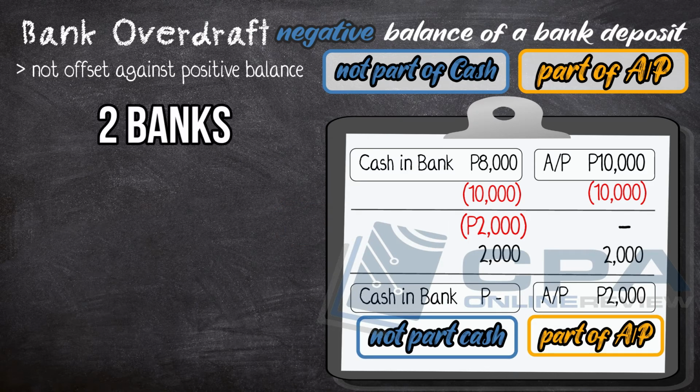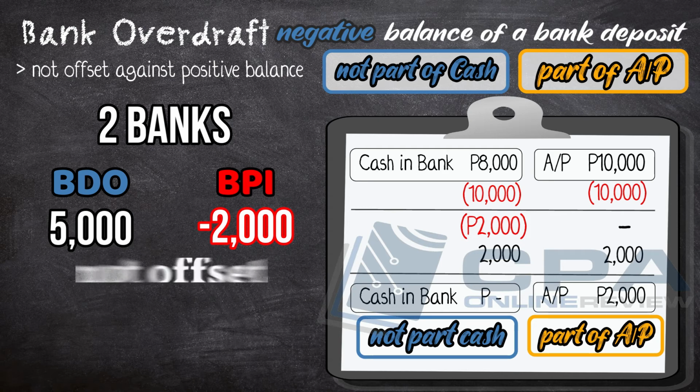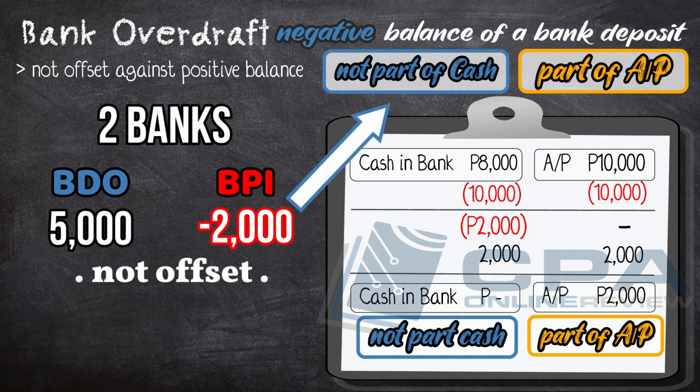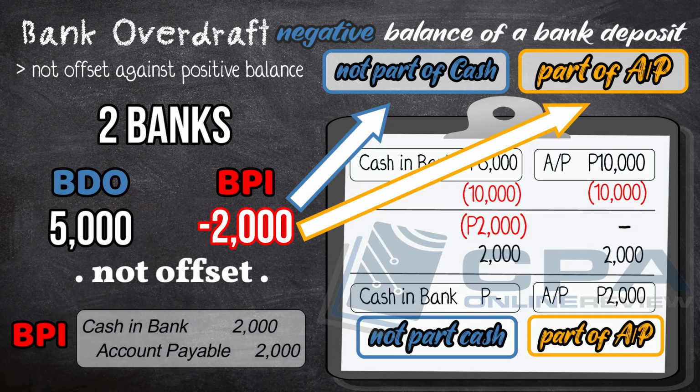Now, say we have two banks, Bank 1 and Bank 2. When Bank 1 has a positive balance and Bank 2 has a negative balance, the balances in the different banks shall not be offset. Meaning, the negative balance is not part of cash, but presented as accounts payable. Like earlier, we need to adjust the overdraft through this entry, and we have the same effect as this one.